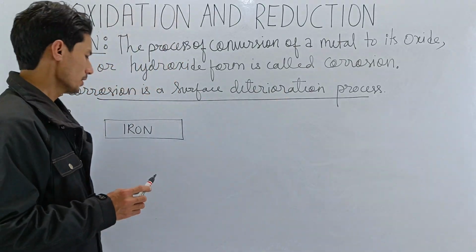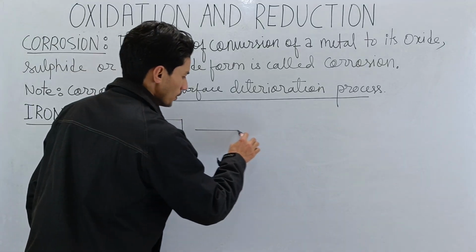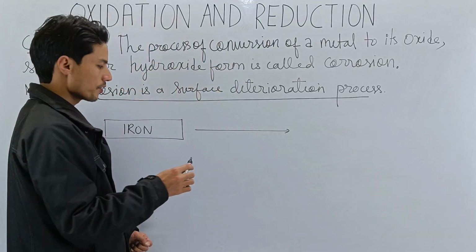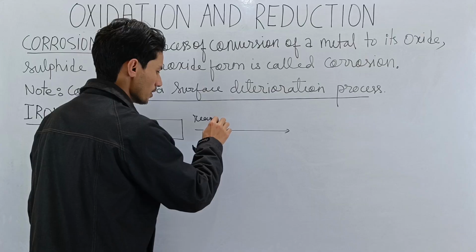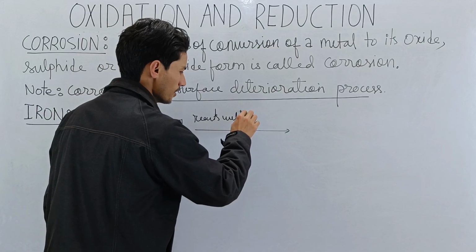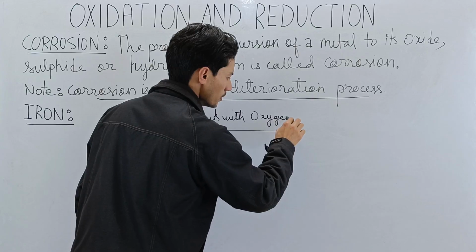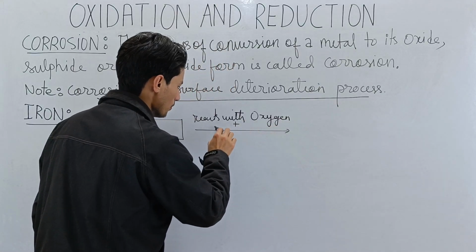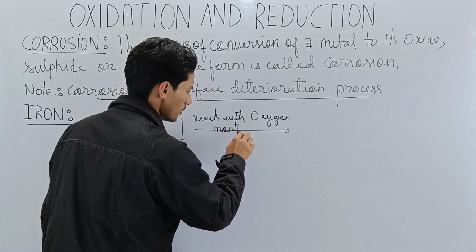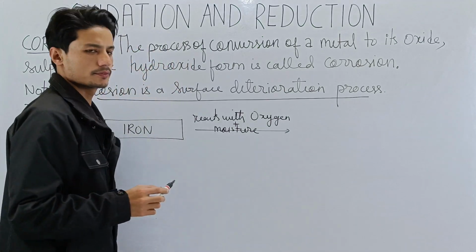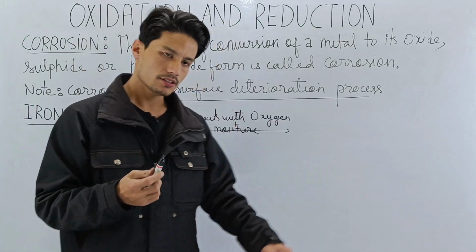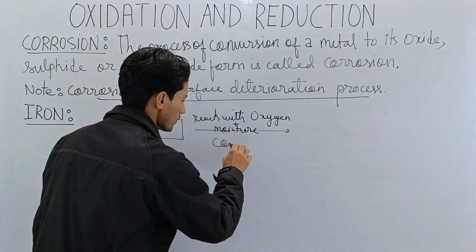Now this iron will react with oxygen and moisture. Moisture means water present in the atmosphere. And then it undergoes corrosion.